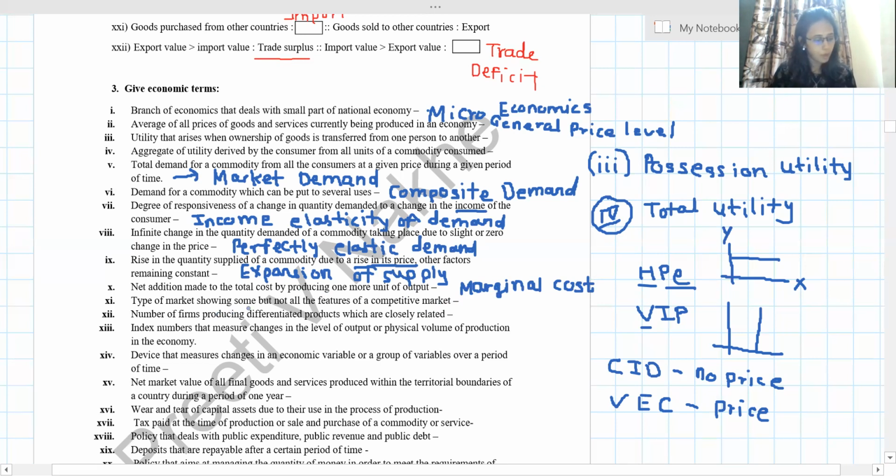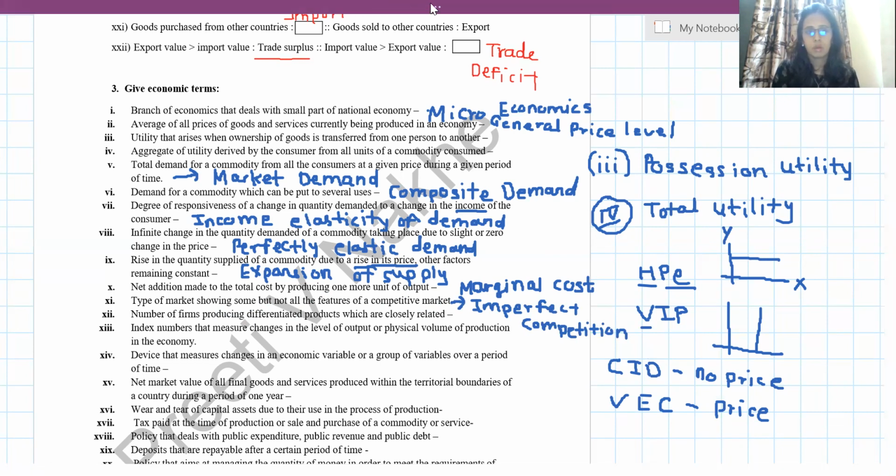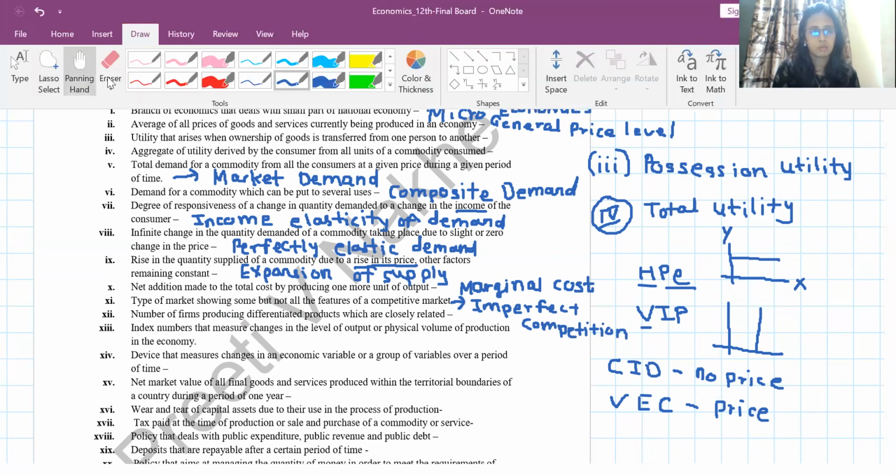Next, type of market showing some but not all features of a competitive market. On the basis of competition, we have perfect competition and imperfect competition. So this answer should be imperfect competition. Okay, I will erase this.